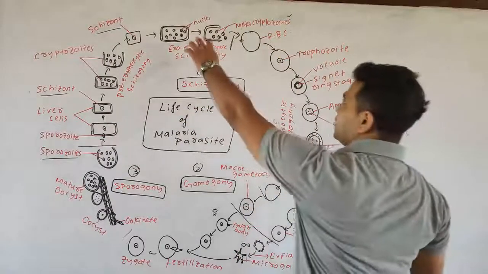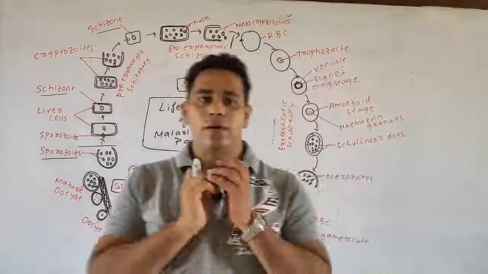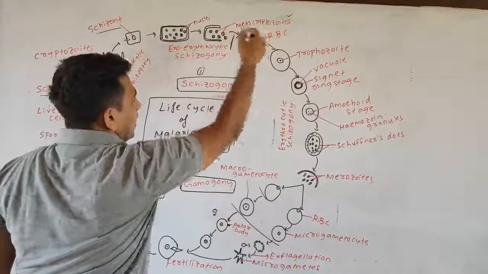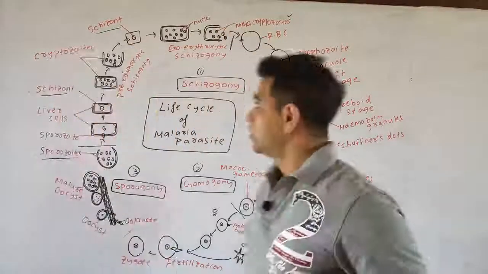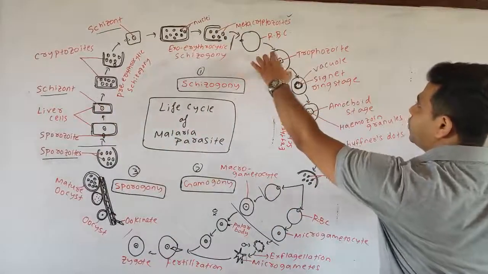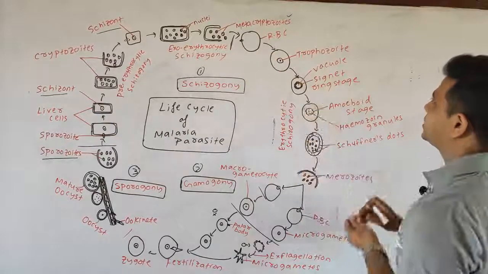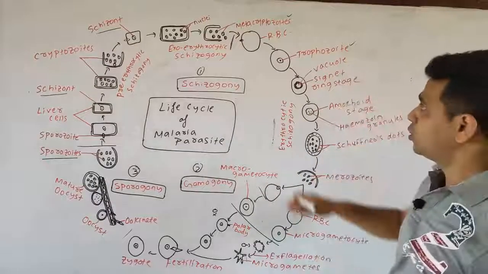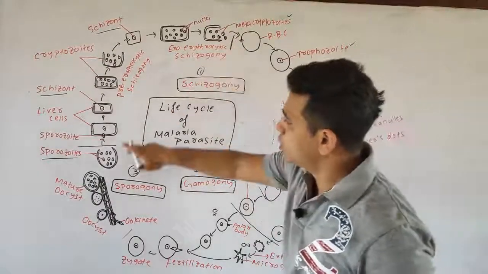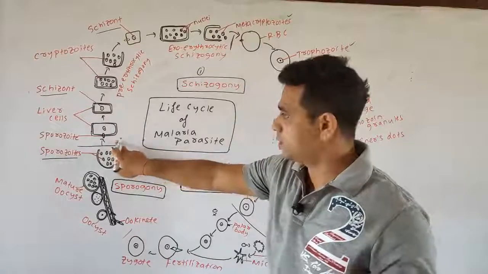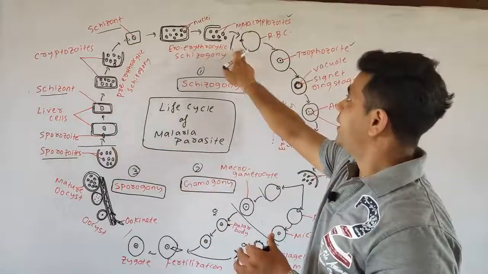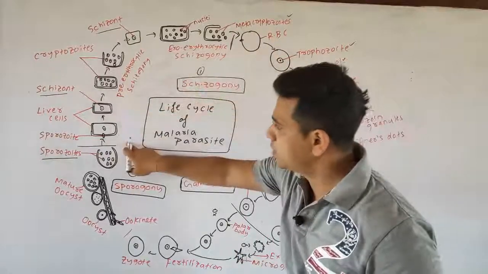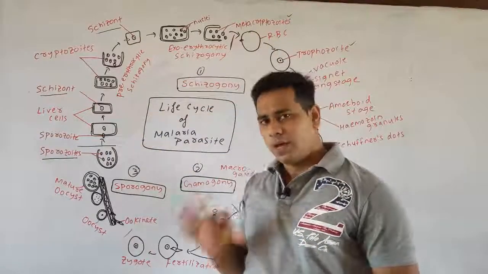When the metacryptozoites are fully formed, it bursts another time, and these metacryptozoites feed upon a healthy RBC and are converted into trophozoites. So up to this stage, starting from the liver cells until the metacryptozoite feeds upon the RBC, is the hepatic schizogony.